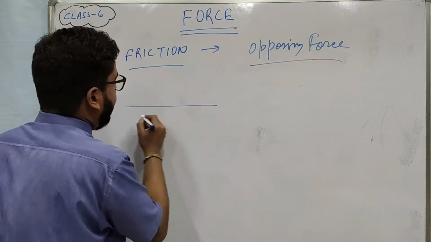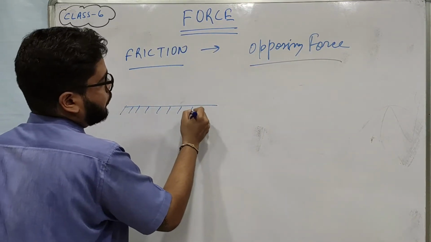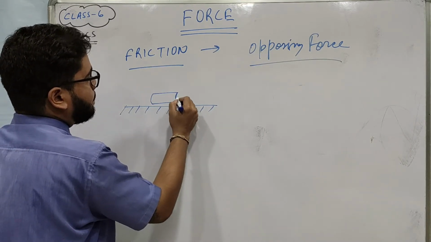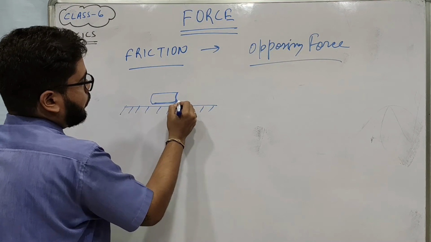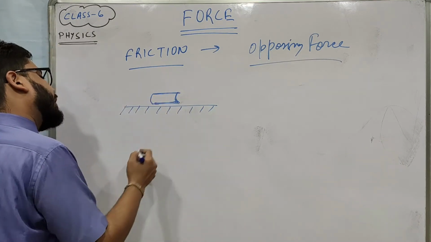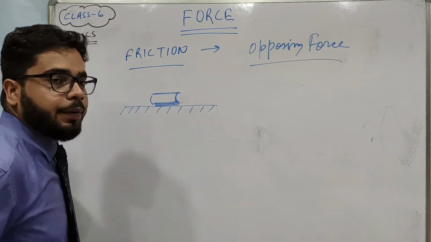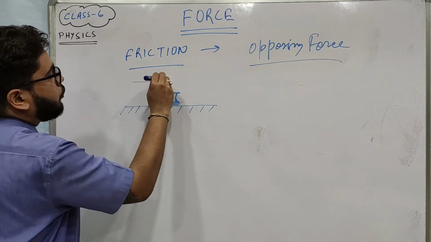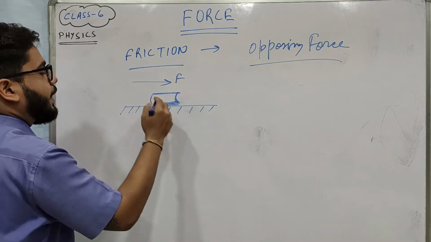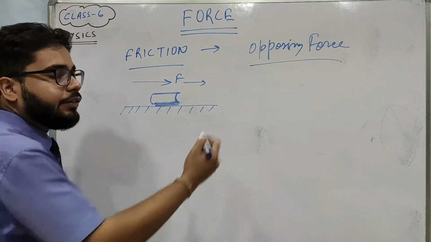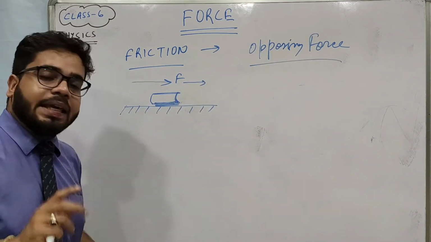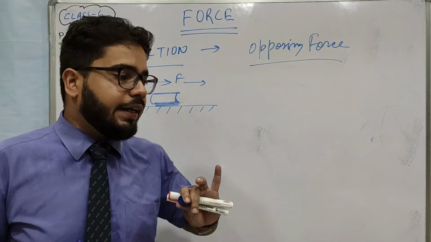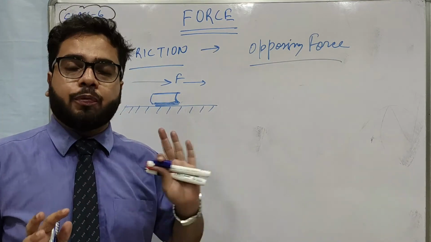Suppose I have a table here and there is a book on the table. The book is in contact with the table. Suppose I am applying a force on the book in this direction. So the book should move in this direction, but if you push the book, you will not find it easy to push, right?